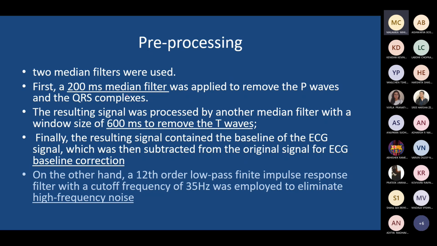Even for segmenting, there are other techniques also. Considering a maximum R peak, even you can try to do it. What they have done, you can see here. First, a 200 millisecond median filter was applied to remove the P wave. So they have used a certain median filter to remove the P wave. So they tried separating the areas of ECG. A certain region of the ECG they focused on and separated.